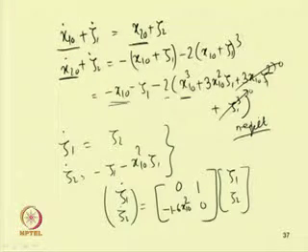Previously, x1_0 was 0.1 cos 1.007 t. So, let me take, for example, x1_0 in the form of sin omega t.